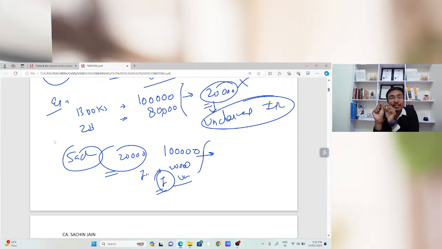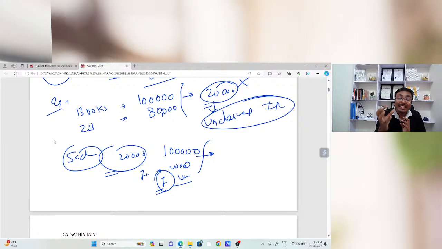Okay, you can track the status of the invoices. You can track that for this invoice we had already claimed the input tax credit, and for this particular invoice we had not claimed the input tax credit. That is the point we need to keep in mind while reconciling the input tax credit of the books of accounts and of the GSTR 2B.